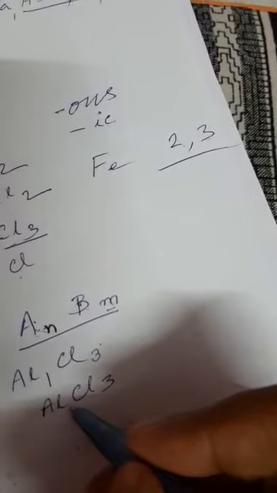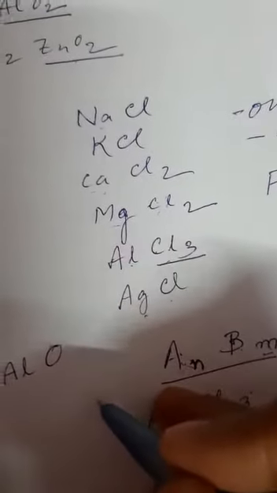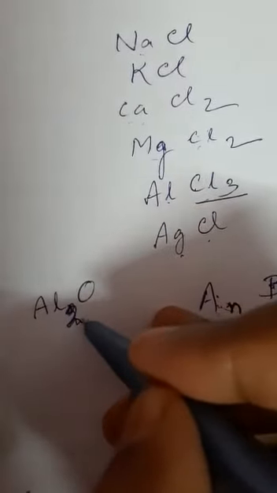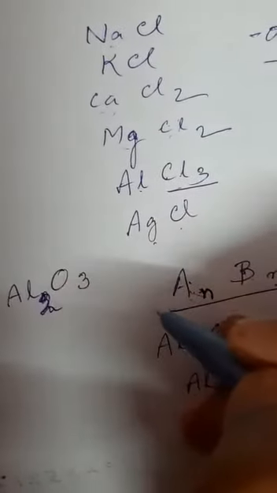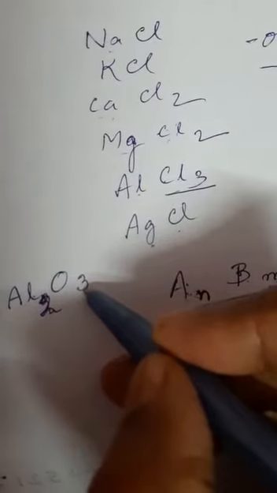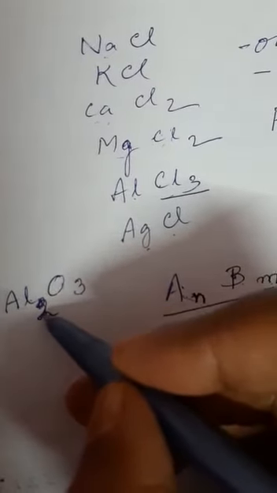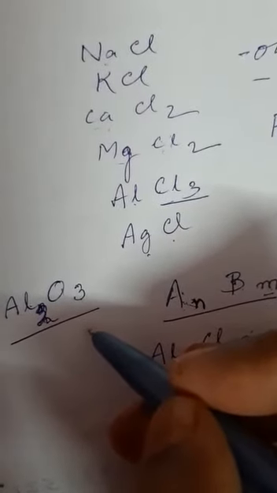But if it is aluminium oxide, aluminium and oxygen, oxide means there will be oxygen, and its valency is 2, we know. Valency of aluminium is 3. It is a subscript here under O. And valency of oxygen is 2. It is also a subscript here under Al. So it is written as Al2O3.